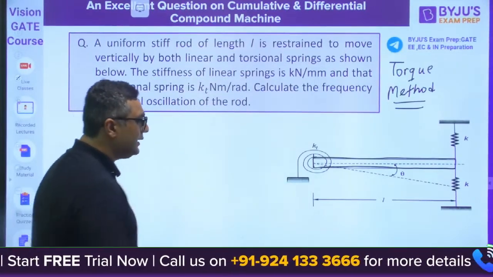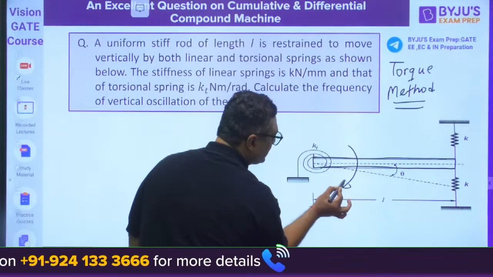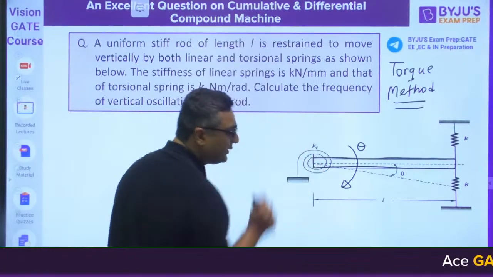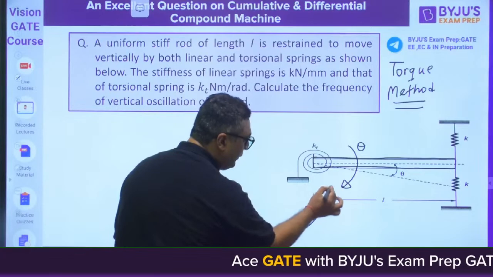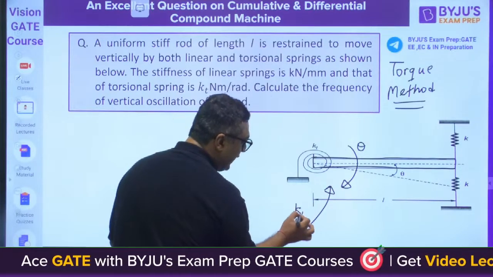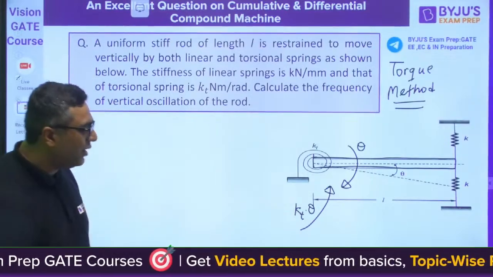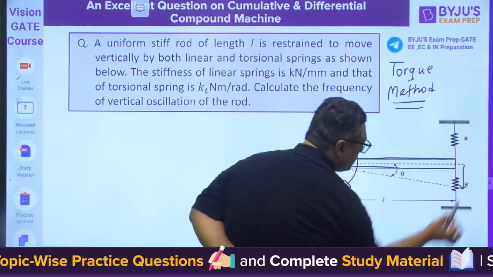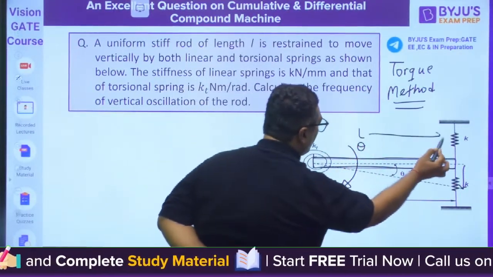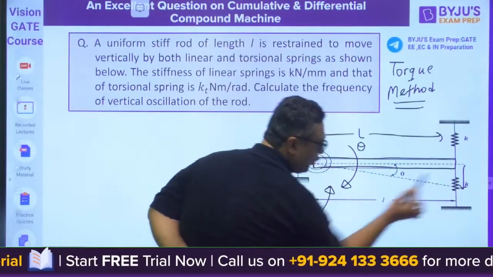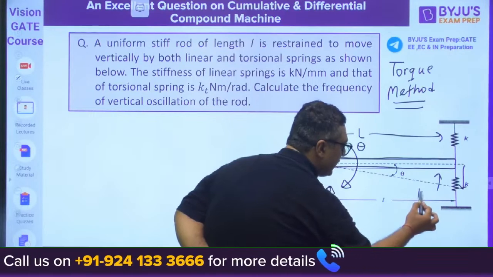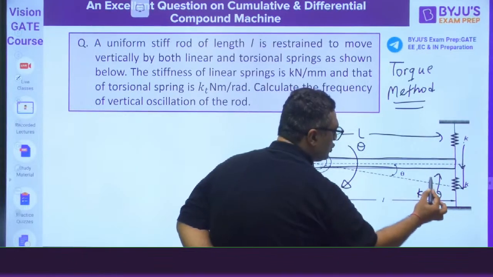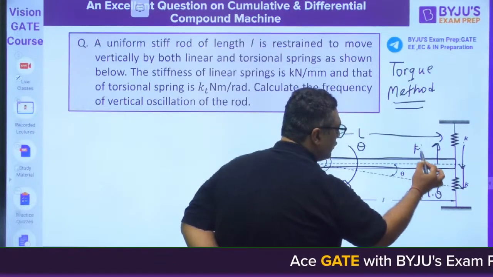So my dear, in reality, this is the rod. Let us give an angular displacement of theta to this rod. When you do that, this torsional spring will also be rotated by theta. So a restoring torque will be provided by this spring, that is Kt into theta. Then one more restoring force will be coming because of this spring. As L is the length of this rod, by L into theta it got compressed. So a force will be coming as K into L into theta. This spring is expanded by the same amount, so this will also apply a force in the upward direction, that is K into L into theta.